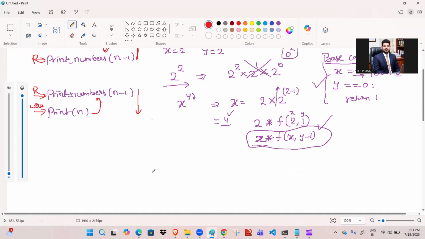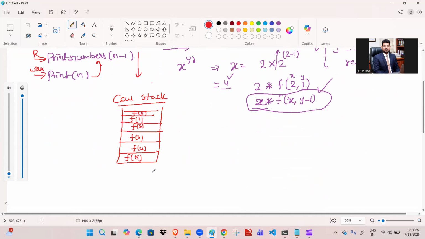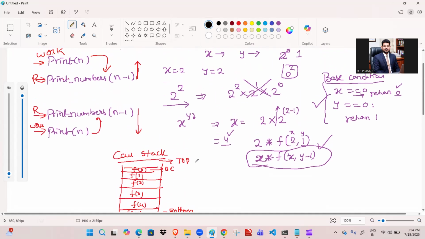In this case, there will be a call stack. In the next sessions, we will learn the call stack. There is memory, and each stack frame is going to be saved: f of 5, f of 4, f of 3, f of 2, f of 1, and f of 0. F of 0 is the base condition. This is the top and this is the bottom. Sir, for both programs, is the call stack the same? Yes, the call stack is the same.